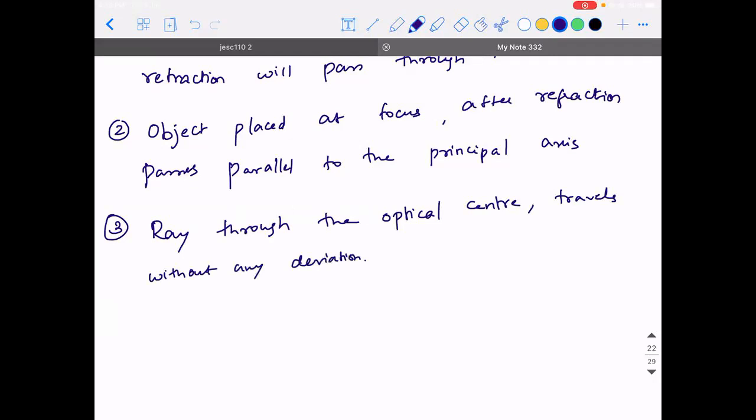So when the ray is passing through the optical center, it travels without any deviation. You need to have all these points in mind to draw the ray diagrams.